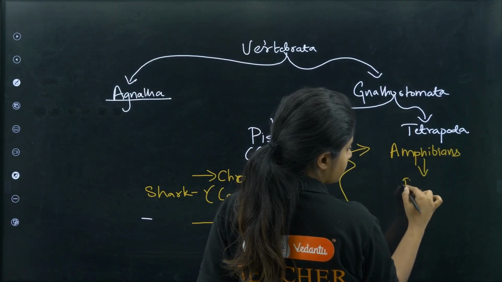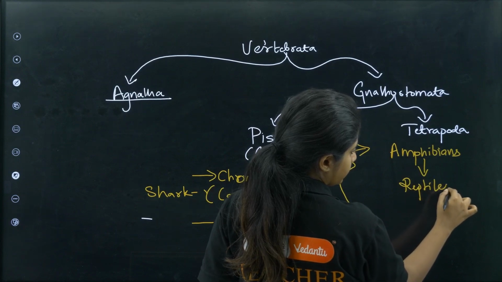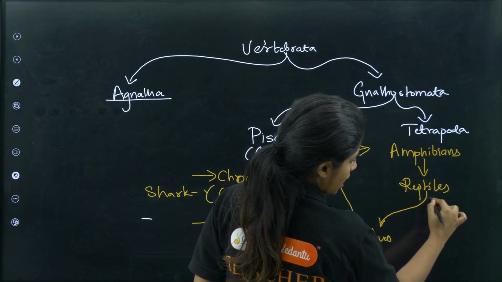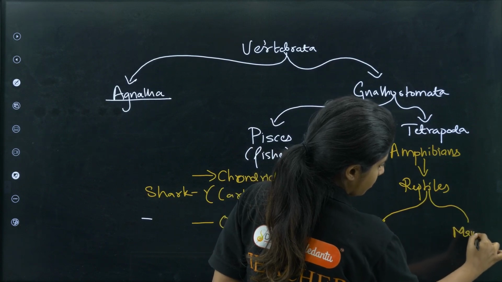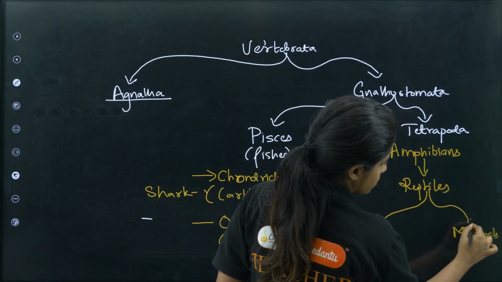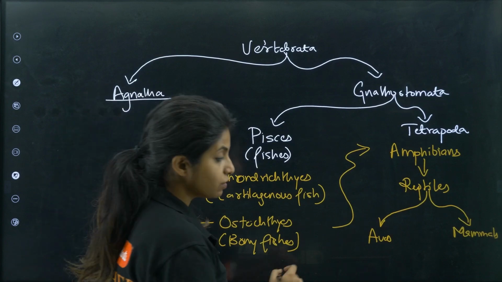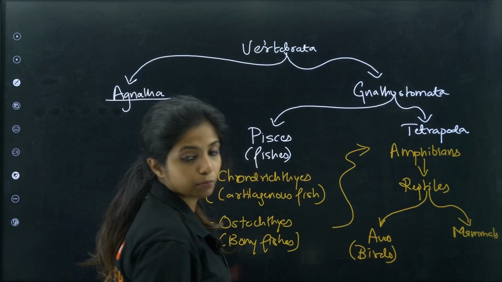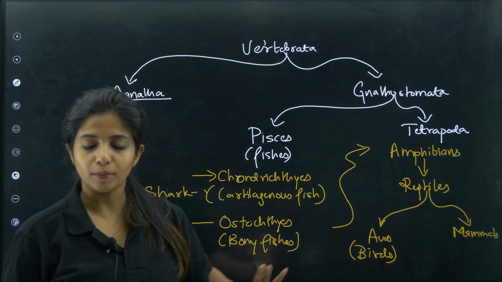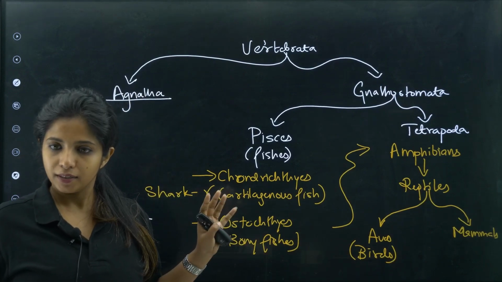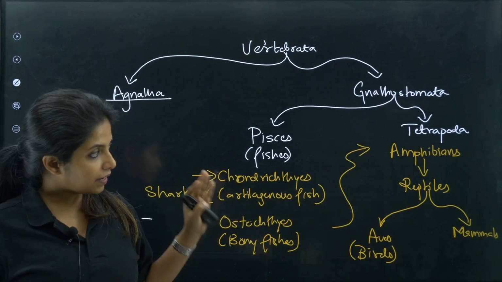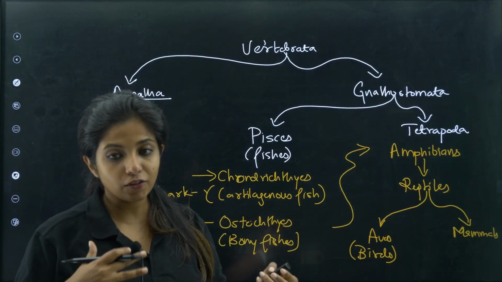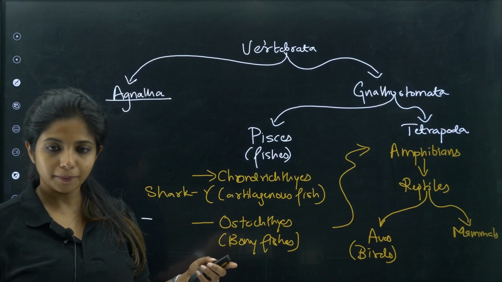From amphibians came reptiles, and from reptiles came aves and mammals. Okay, aves means what, children? Birds. Aves means birds. And then you have mammals. I hope this is clear. Pakka clear? Okay. Now we are going to talk about the timeline of how they developed and everything, how everything happened. Okay, chalo.